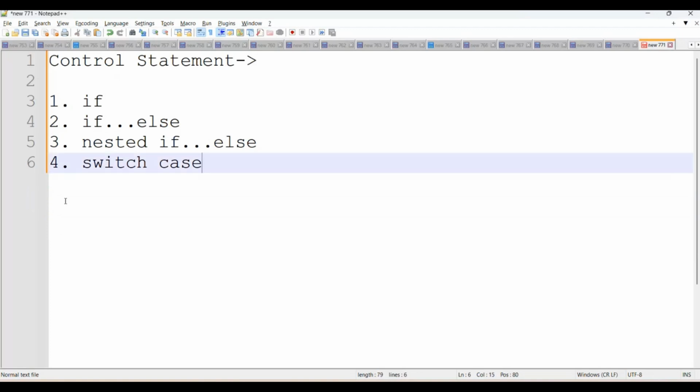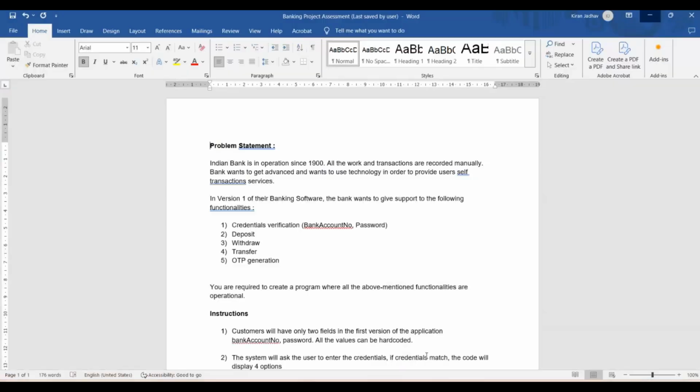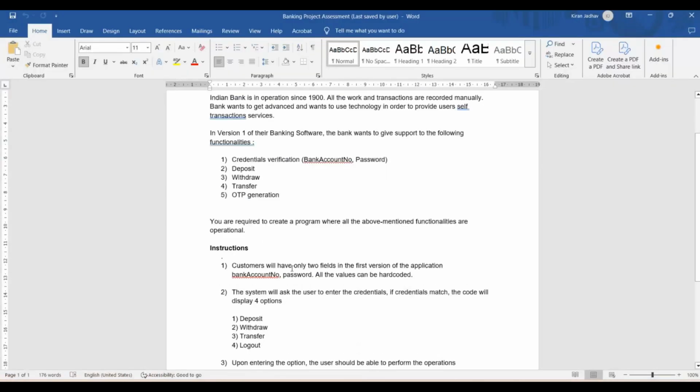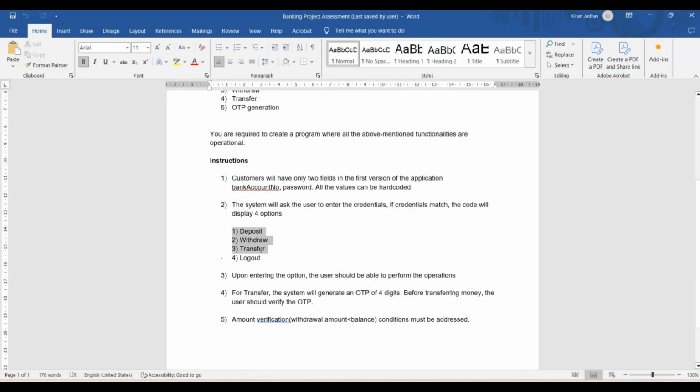Now coming to the next topic, we have here switch case. Switch case we are going to use from a multiple choice perspective. From the switch case perspective, we have our banking assessment available, right? Then I will prefer to use switch case for those choices, like deposit, withdraw, transfer, and logout. Then it will be good for us to add whichever choice we want there, right?